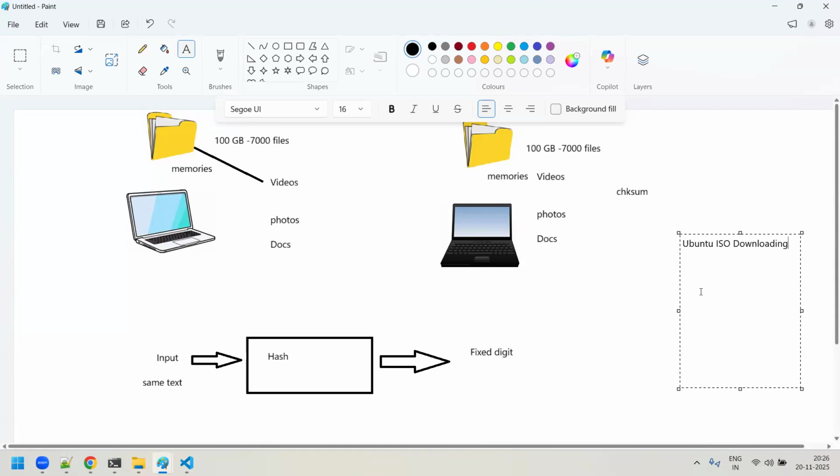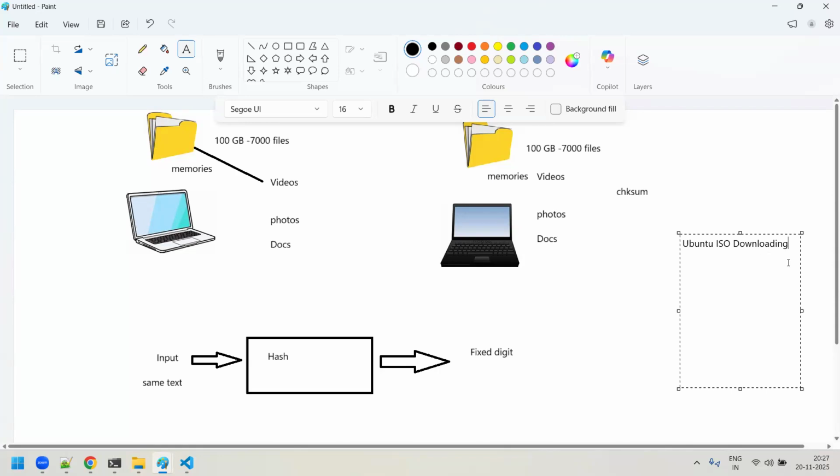But the point is, when you have downloaded the whole Ubuntu ISO image from the official website, how do you say that this is the exact same file which was provided by the Ubuntu distribution itself? Some hacker might have used the same ISO image published by Ubuntu, but added some virus also, and put it on that site.